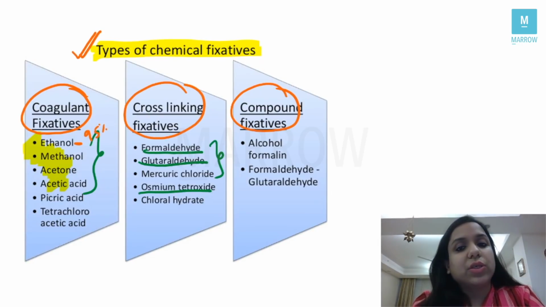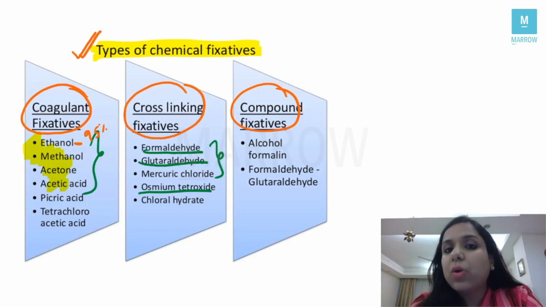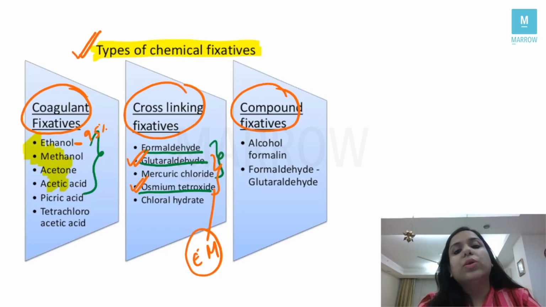Second, the most common fixative used in histopathology is 10% neutral buffered formalin, correct? PGI Chandigarh people asked a question 3 years back: what is the most common fixative used for electron microscopy? The answer is glutaraldehyde or osmium tetroxide, right?